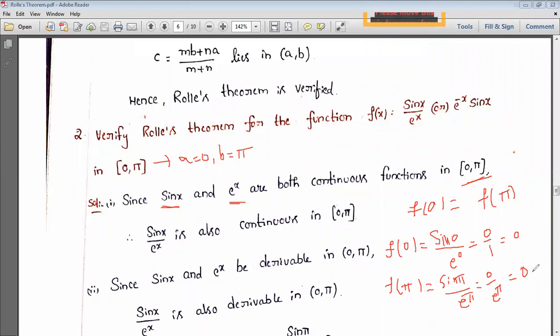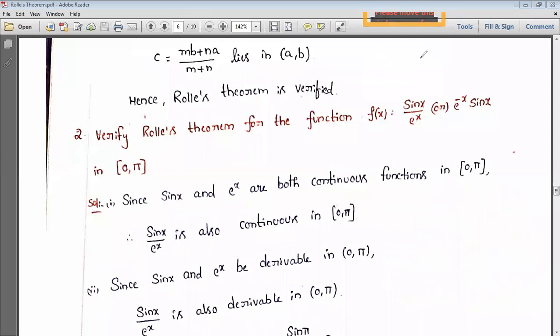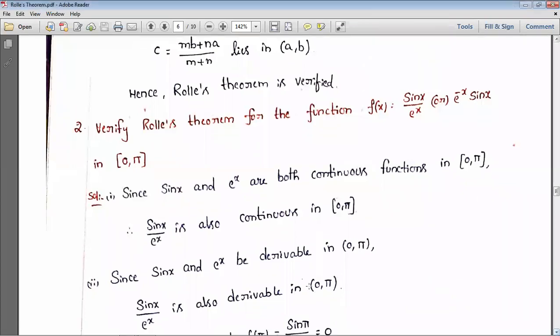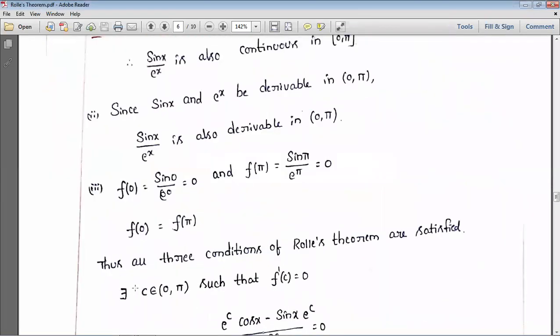Suppose I got it as 2 and here also I got it as 2. Unfortunately, when we are solving the problems, we are getting zeros. So here I got f of 0 is 0 and f of pi is also 0. Then this one also existed. So three conditions of Rolle's theorem are satisfied. So simply we can write all the conditions of Rolle's theorem are satisfied. Then we can apply verification.